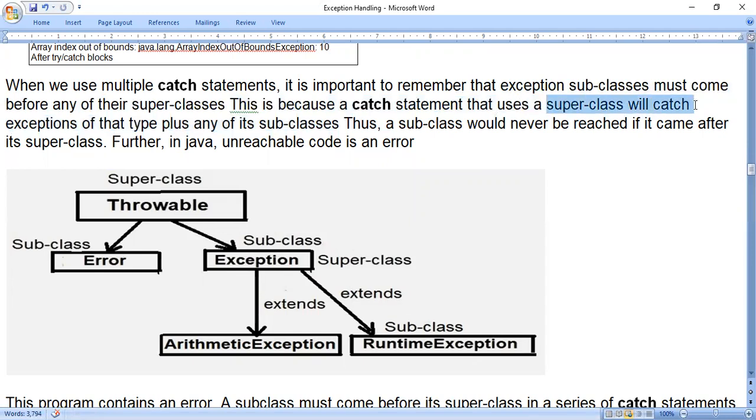A superclass, which we can think of as the parent, will consider the exceptions of that type plus its subclasses. So two types of exceptions it will consider. So we have to put the subclass exception first, then the superclass exception.